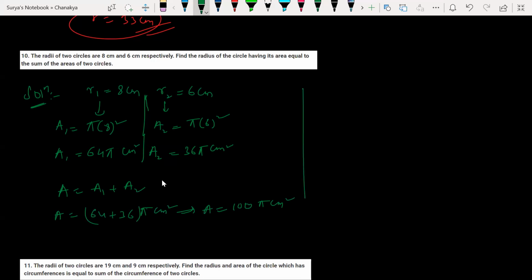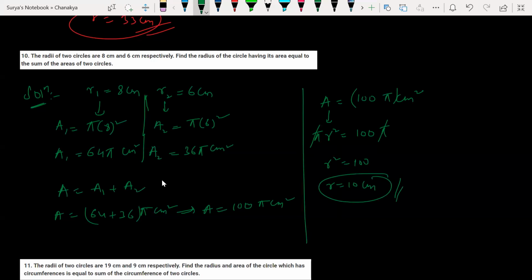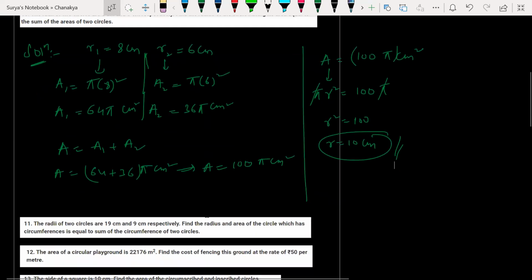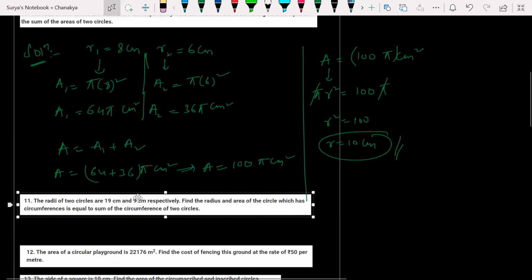So look at this. I need a radius here. So area is equal to this much. I got area is equal to 100 pi centimeter square. What is the area formula? Pi r square is equal to 100 pi. So pi will get cancelled. R square is equal to 100. Then R is equal to what? 10 centimeter. Any doubts here? Any doubt, guys? No, sir. Very simple. Girls, any doubts? No, sir.